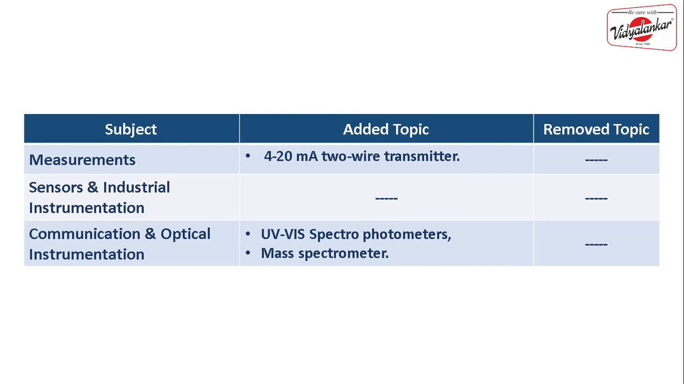At the end, we have a topic called communication and optical instrumentation. From communication, we have AM, FM, and some other topics of communications which are as they were. Now there are two topics which are added into this year's syllabus, which is spectrometer. There is a UV spectrometer and there is a mass spectrometer. So you can study these topics. There might be some numerical based on the spectrometer, or some theoretical question coming from this topic.